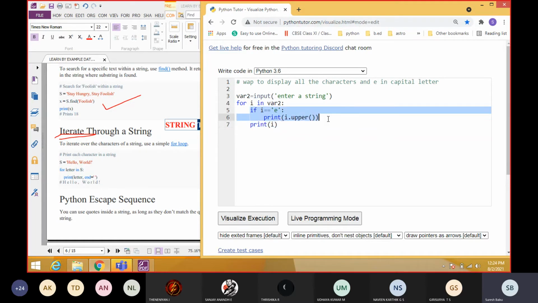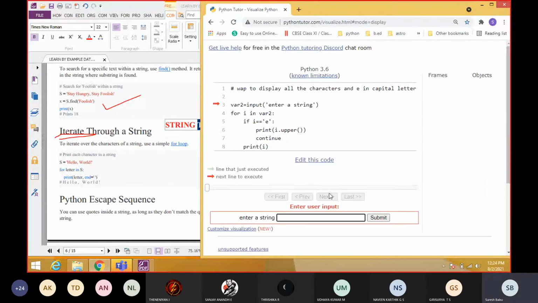But whenever it is satisfied, after processing this, no need to print this i. Okay. So we are going to give continue also here. Continue means it will take the control to the next iteration, that is, the next character it will take. Okay. This is the program for this question. Okay. So I will execute and show you.